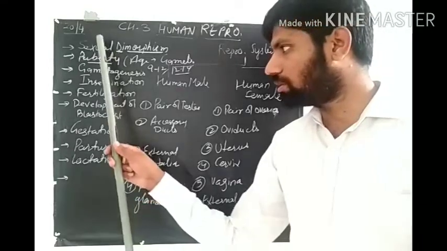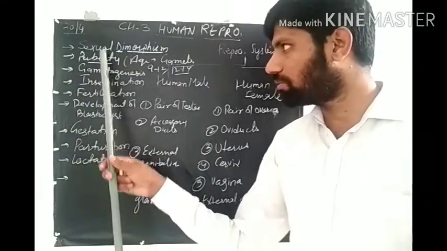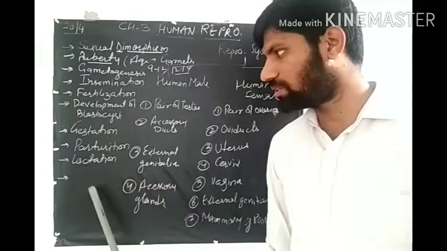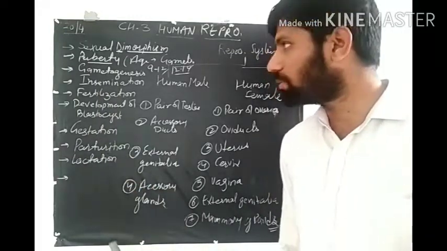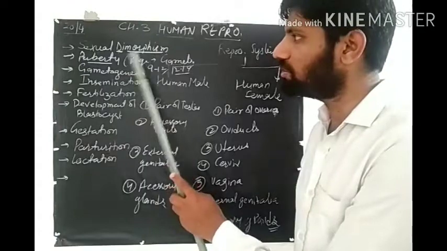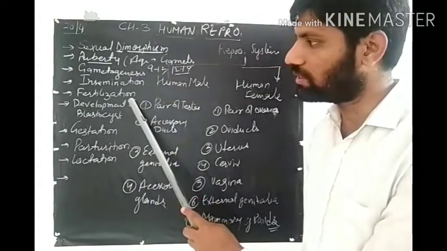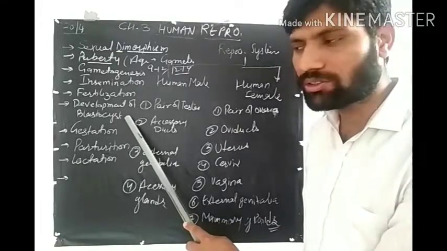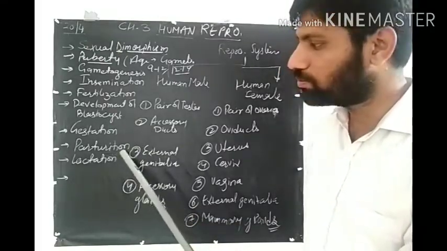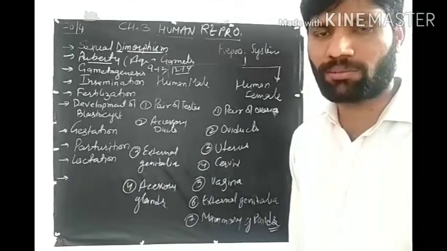So we have to discuss in this chapter where these processes take place and how they take place. So: sexual dimorphism, then puberty, then gametogenesis, insemination, fertilization, development of blastocyst, then gestation, parturition and lactation.